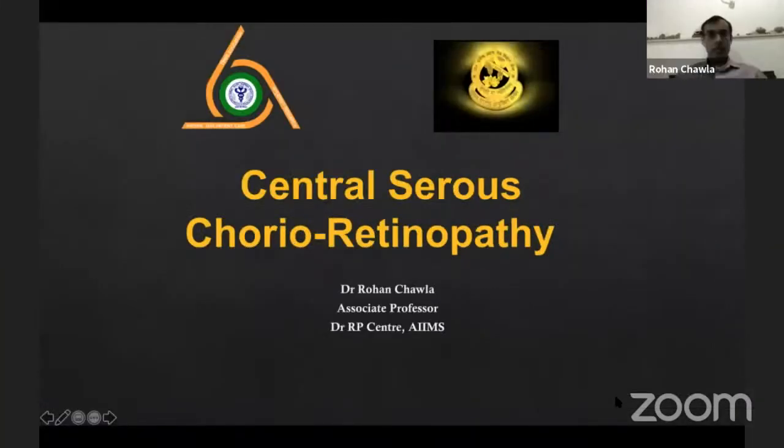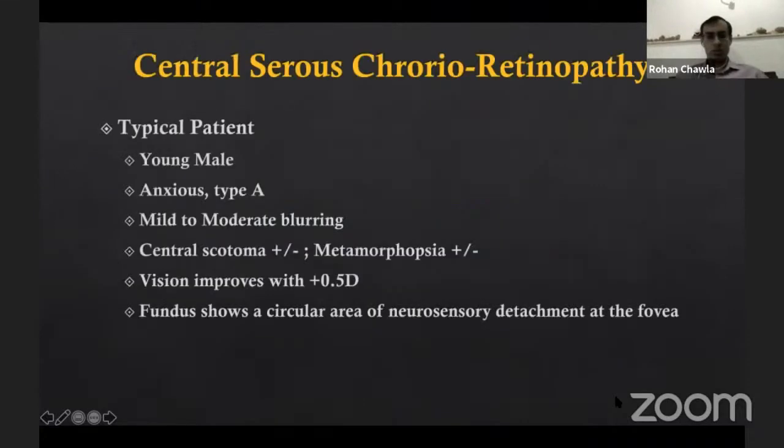Okay. So I'll be talking on central serous chorioretinopathy. From CSR, it is now CSCR, because now the choroid is thought to play a major role in the pathology. Just to give you an idea of a typical patient: a young male, might have an anxious personality, with some mild to moderate blurring, complaining of a central black patch in the field of vision or metamorphopsia. If a patient walks into my OPD with just these four things, a young patient, the first thing that should come to your mind is this diagnosis.